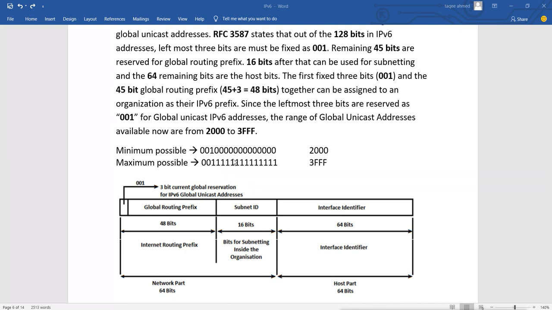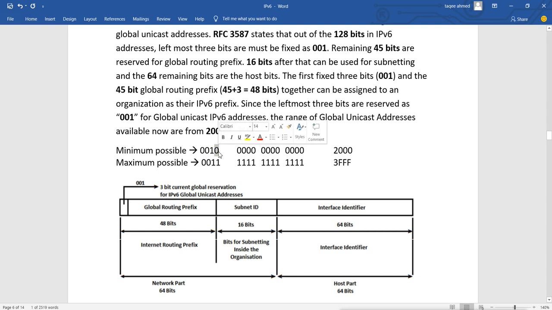Here you can see only the first 3 bits are reserved, and the rest of the bits can change. That means in the first 4-bit part, the first 3 bits are reserved. I will divide these into 4 parts. Only the first 3 bits are reserved, which means this last bit is not reserved, so it can go from 0 to 1.